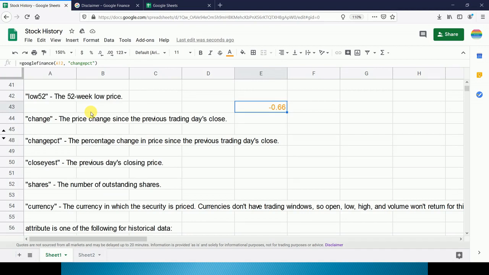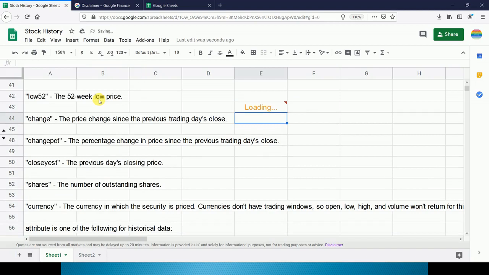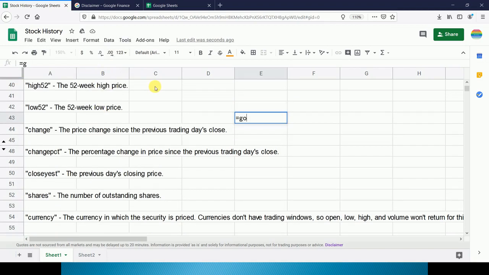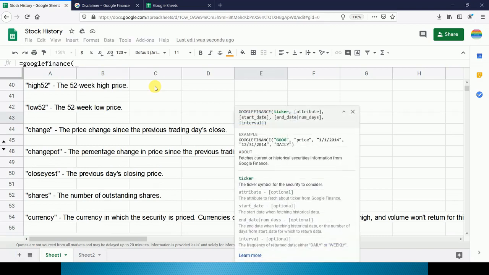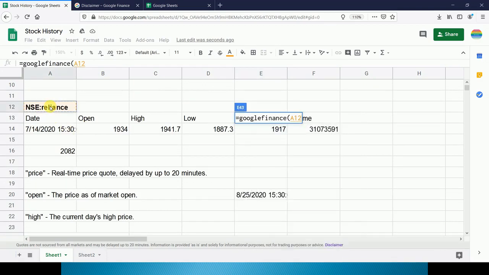Now next is the previous day's closing price. So for that we have to use close by ESP, that is closing price of yesterday. So now next is the number of shares outstanding. So for that we have Google Finance bracket, attribute is our same NSE Reliance.